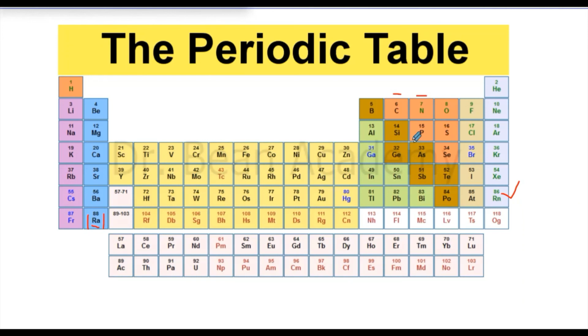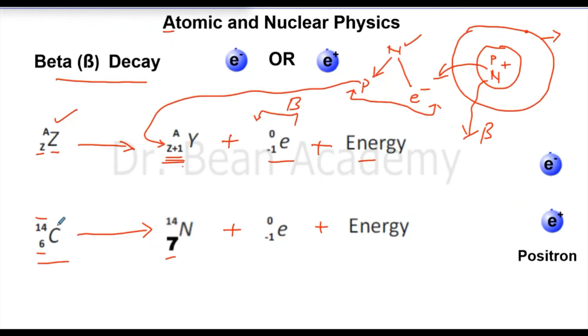So before we saw that in alpha decay, an element was always decaying and going backward, the atomic number was reducing, right? So it was going back in the periodic table, but now here it is going forward, right? Because the atomic number is increasing. The atom was initially a carbon atom. It was unstable and somehow it went through beta decay. So now it has become a nitrogen atom.